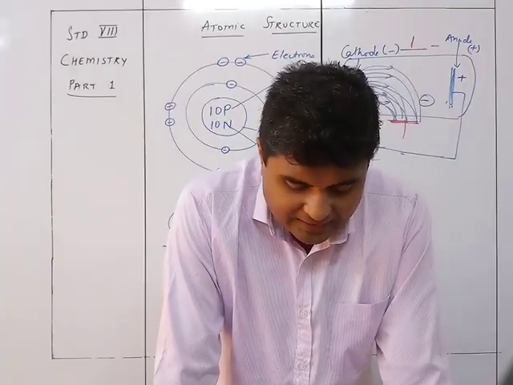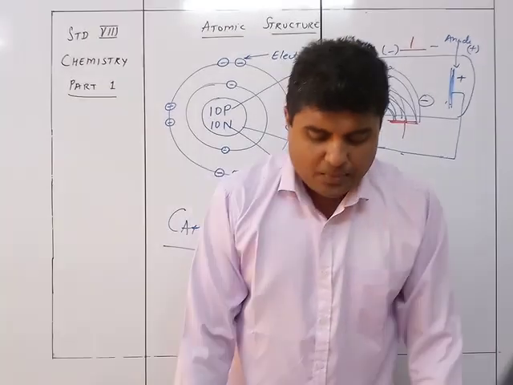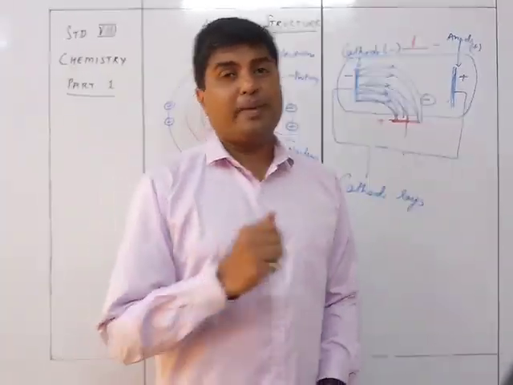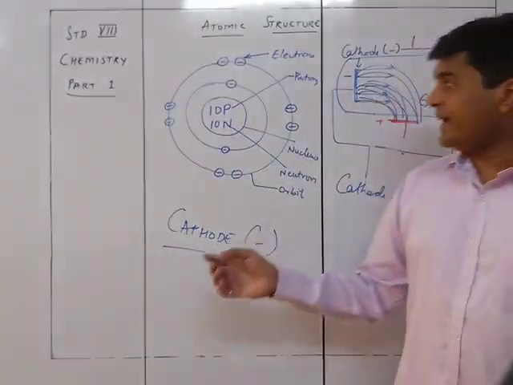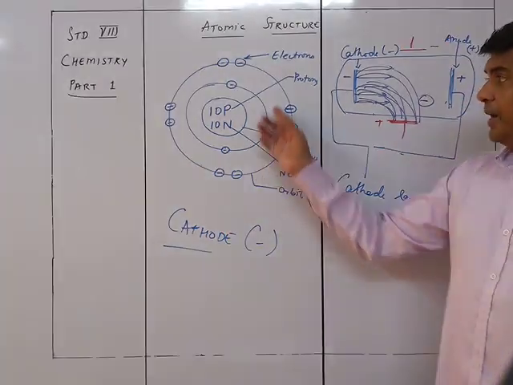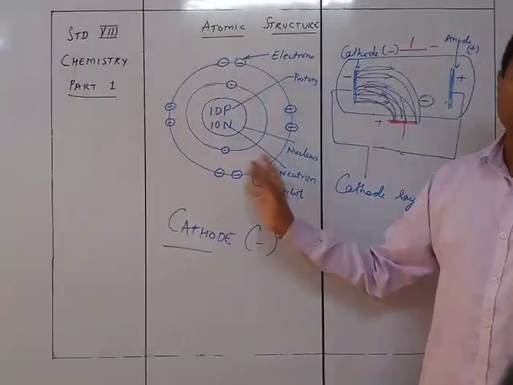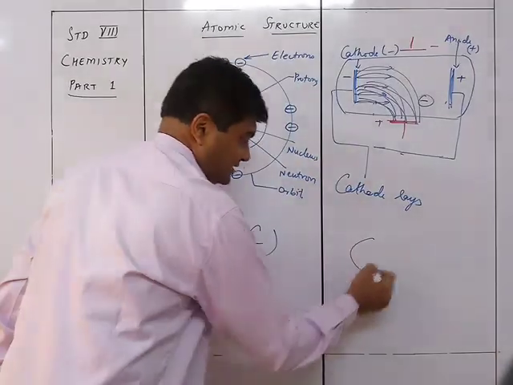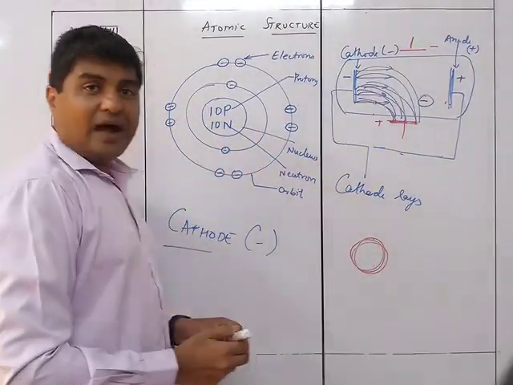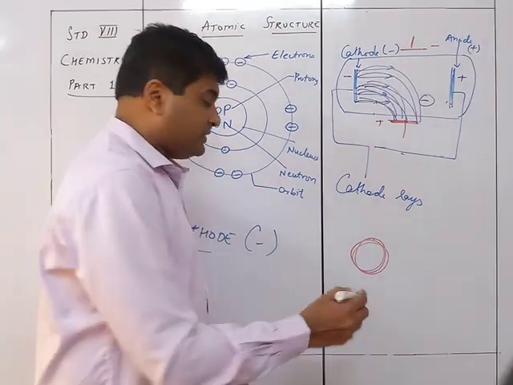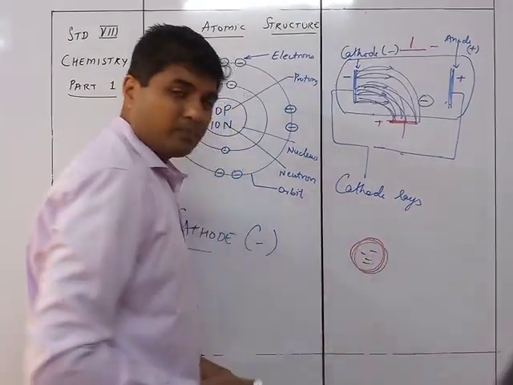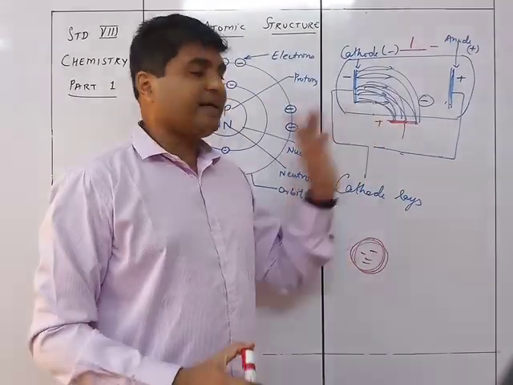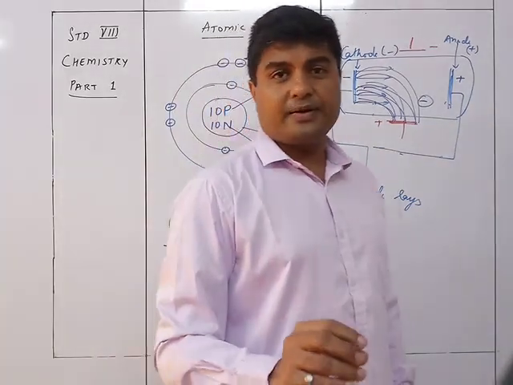Since an atom is electrically neutral, it must contain some oppositely charged particles. Now the main thing was that they came to know that there is something inside. They didn't know the structure at all. They just knew that an atom is something like this. And now they came to know that inside this atom there is some negative charge.